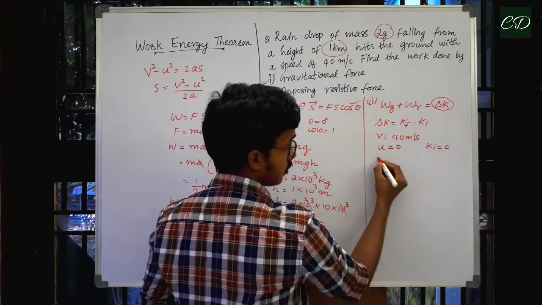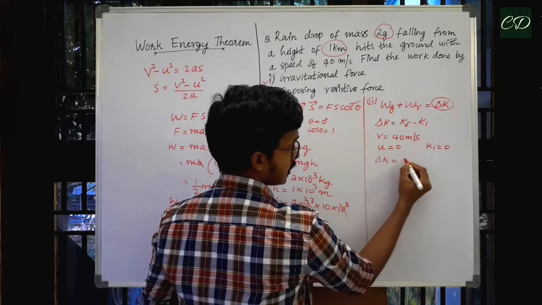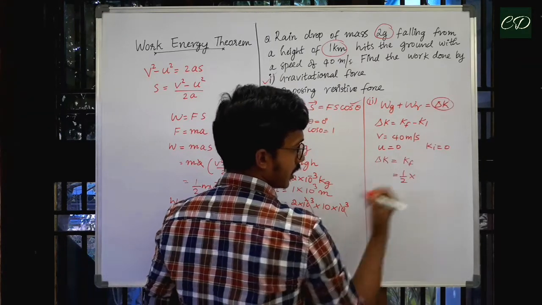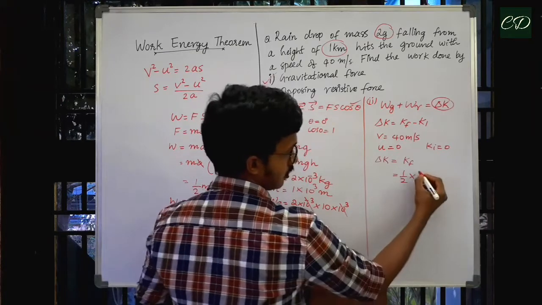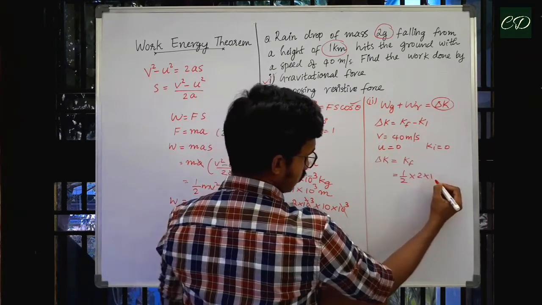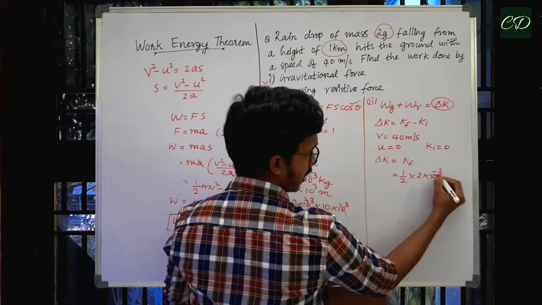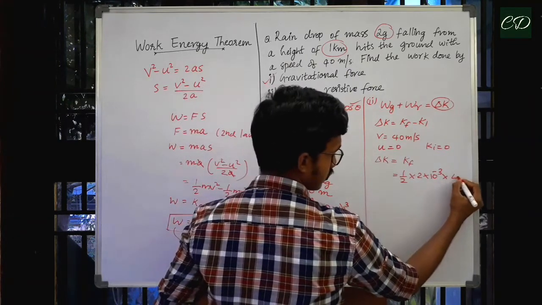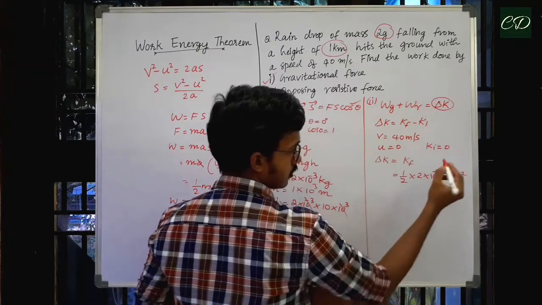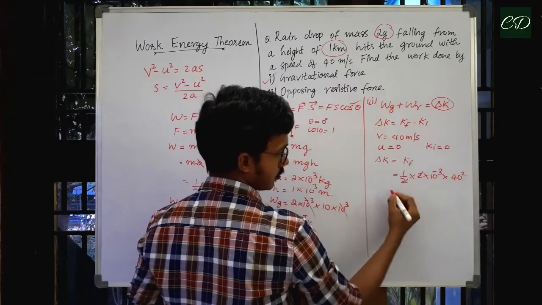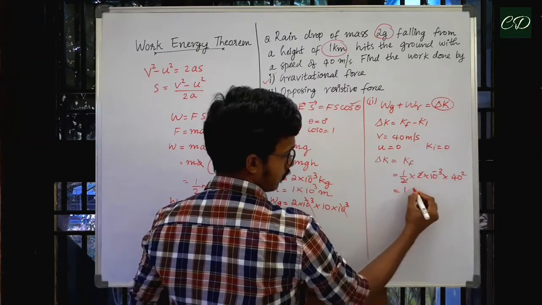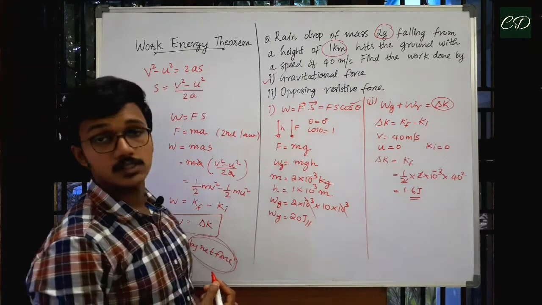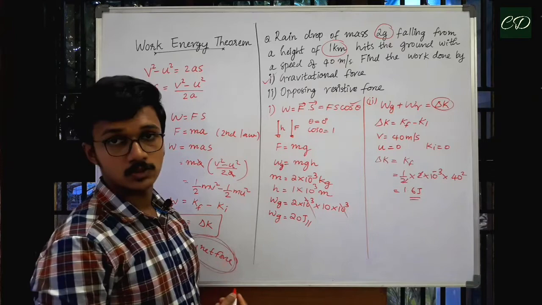So what happens? We will be getting delta K is equal to how much? Kf, which is equal to half into how much is mass? 2 into 10 power minus 3 into v square, that is 40 square. So we can cancel out 2. So we'll be getting 1.6 joules. So we got change in kinetic energy is equal to 1.6 joules.